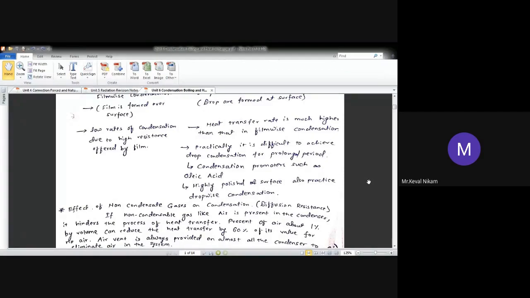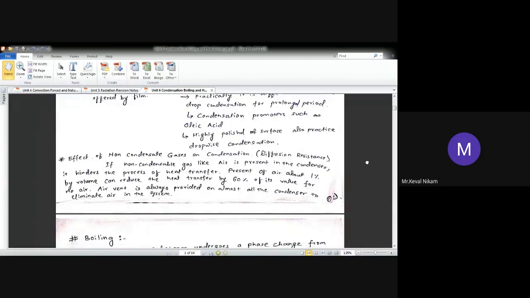Highly polished surface. Now you all know that a highly polished surface relates to surface roughness. If your surface roughness is very high, then you will not be able to have dropwise condensation. So we need to take care of surface roughness in that case.